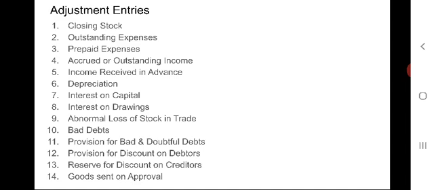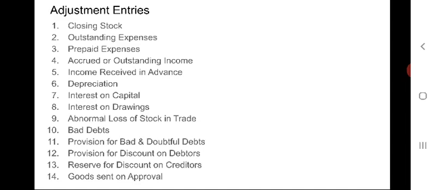Adjustment entries are those which are passed at the end of each accounting period for the purpose of adjusting various accounts so that the financial statements reflect a true and fair view of the statement of affairs of the business. Those adjustments generally will have, one is closing stock. It is the unsold stock at the end of the current accounting period. The stock of finished goods is valued at cost or net realizable value, whichever is lower.